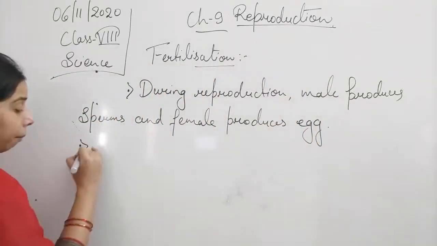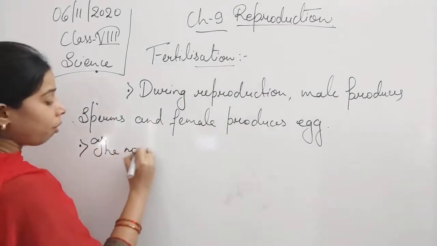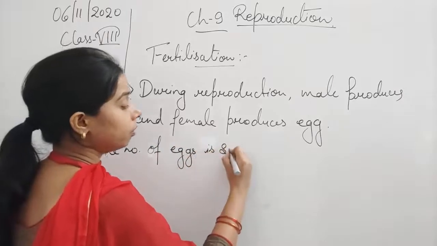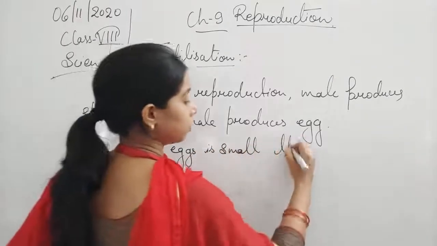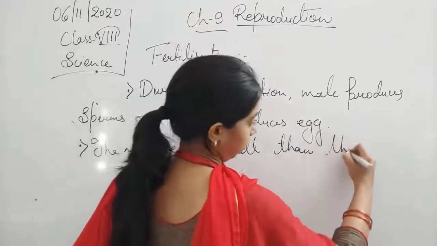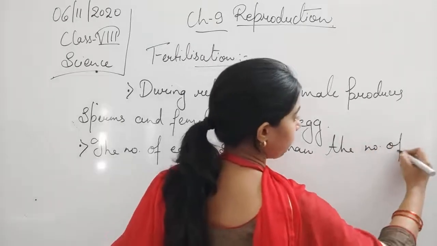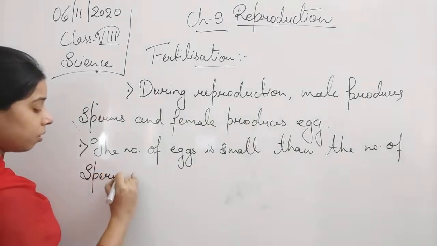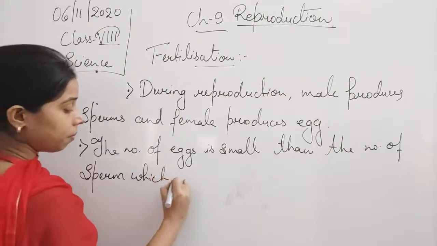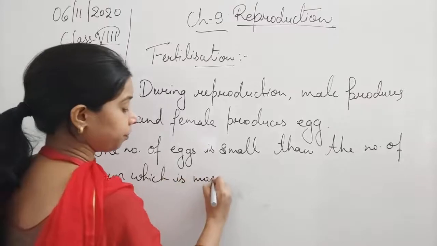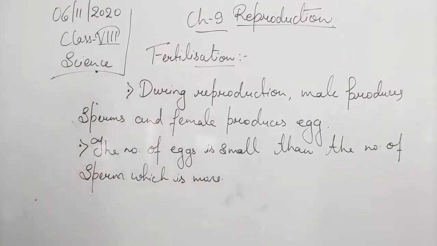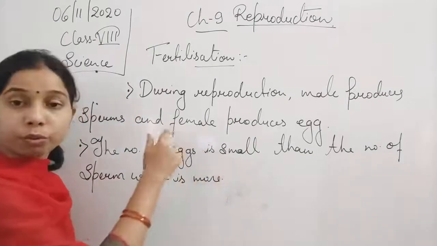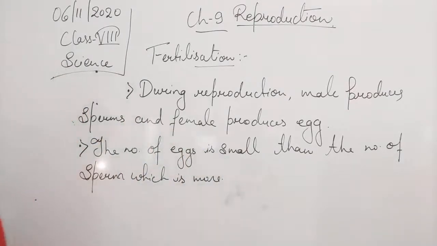Now, what is the number, students? The number of eggs is small compared to the number of sperms, which is more. The sperms are more in number as compared to the eggs, which are smaller in number.